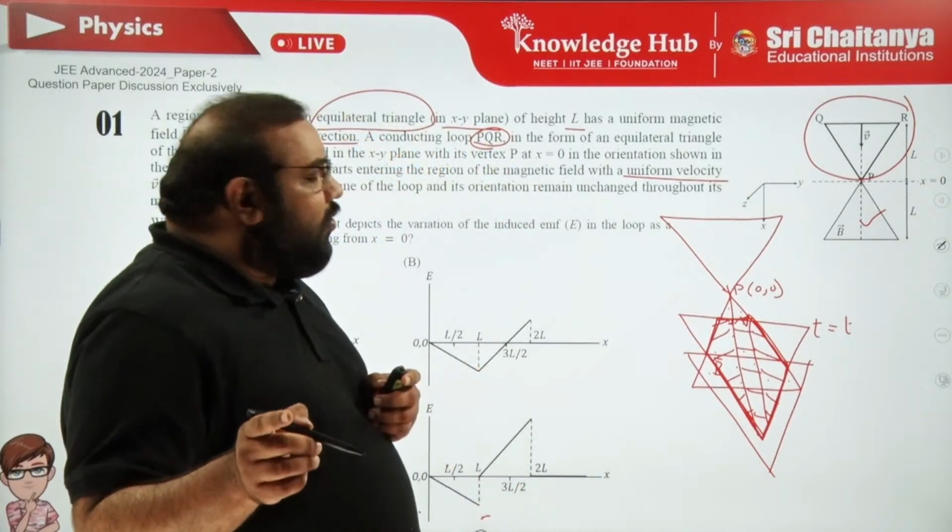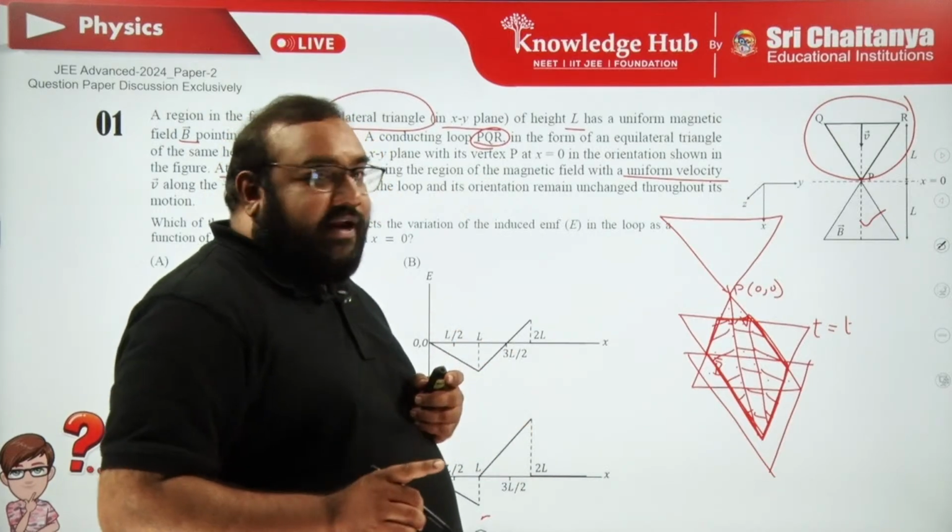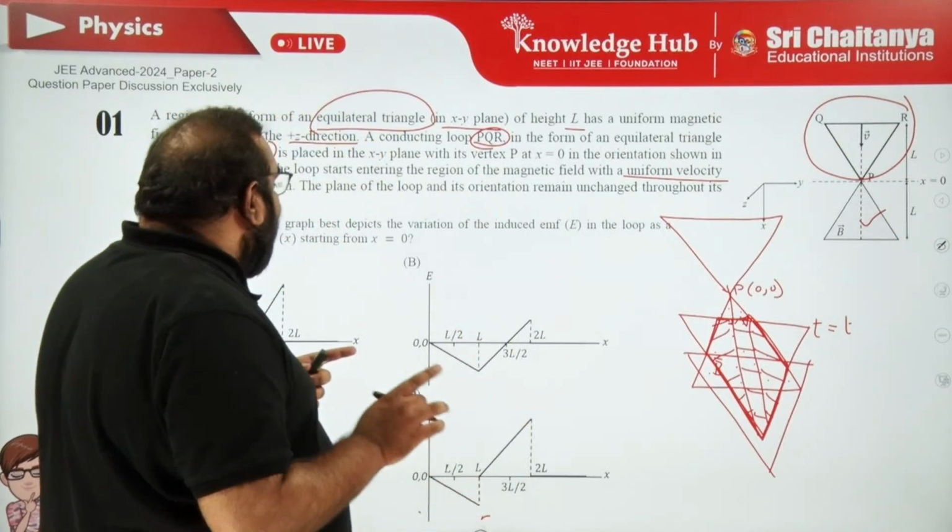So if you are able to calculate the area of the 3 parts, like 2 triangles and 1 rectangle, then you are able to calculate the flux linked to it.